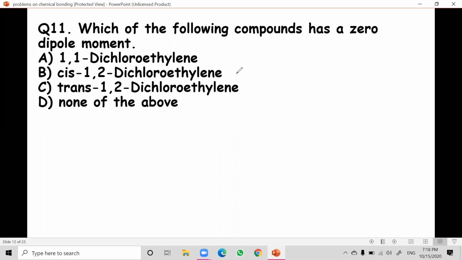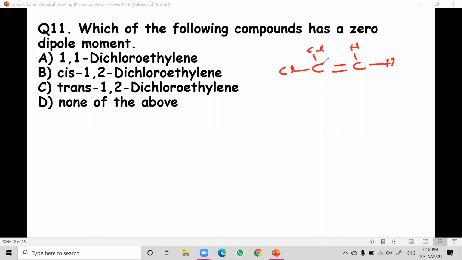1,1-dichloroethylene. Dichloro means two chlorines, ethylene means C2H4. So C double bond C, and hydrogens. 1,1 means for the first carbon, both hydrogens are removed and replaced with chlorines. So we can say Cl, Cl, 1,1-dichloro, and here hydrogen will be there. So this is called 1,1-dichloroethene.